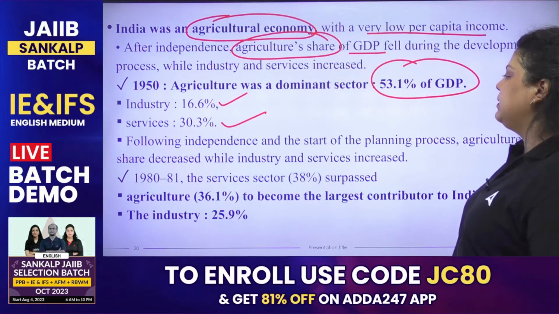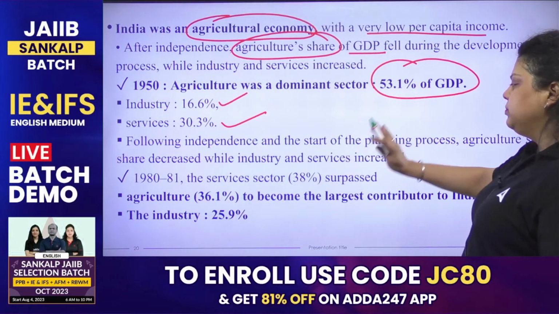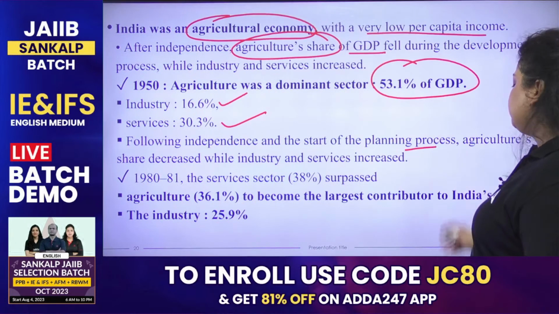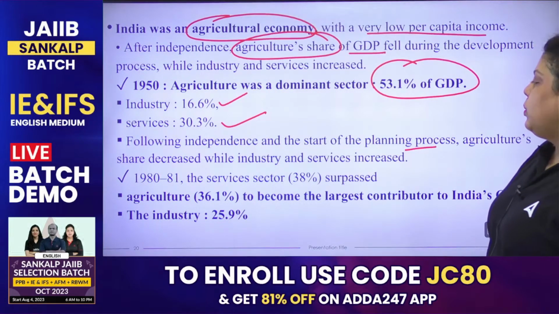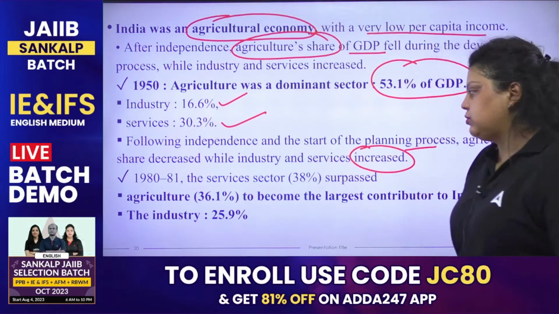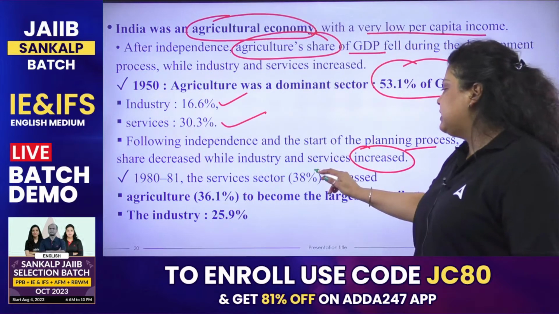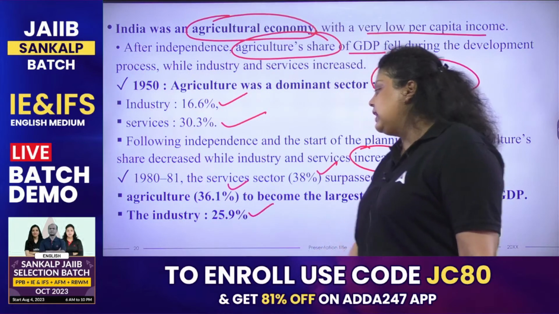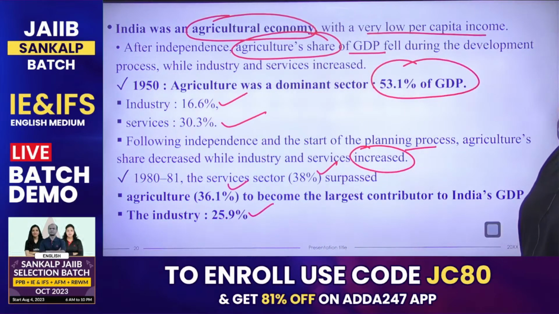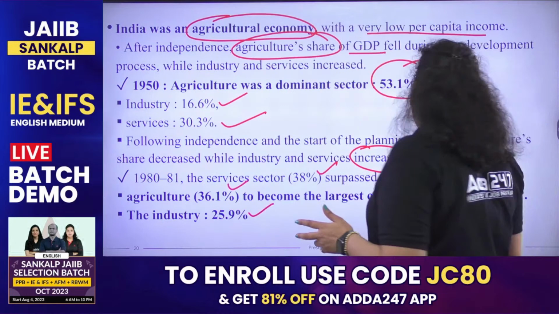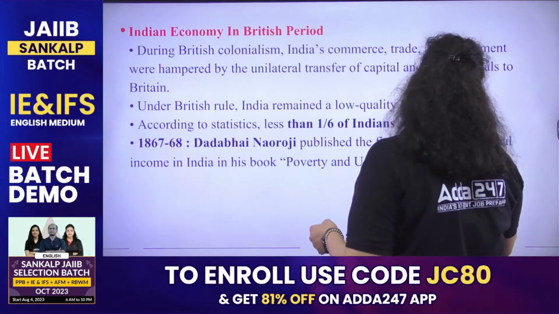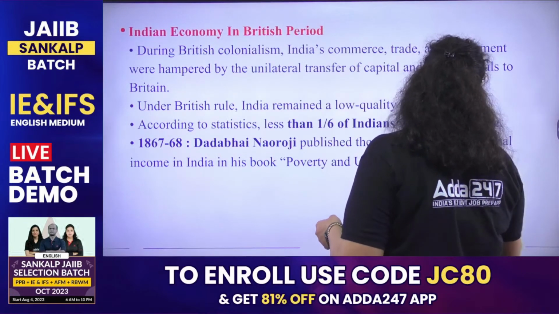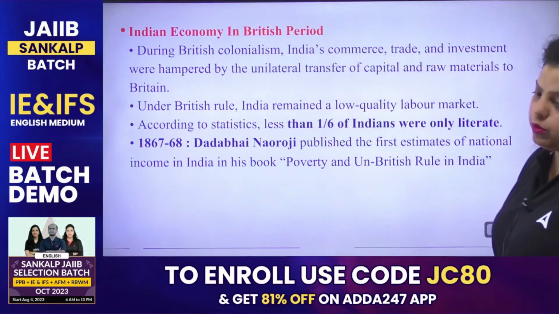Then, following independence and the start of the planning process, the agriculture share decreased while industry and service shares increased. You can see the service sector increased to 38%, agriculture reduced to 36%, and industry increased to 25%. So this is how the service sector started increasing its contribution in the Indian economy, and agriculture started falling in contribution.